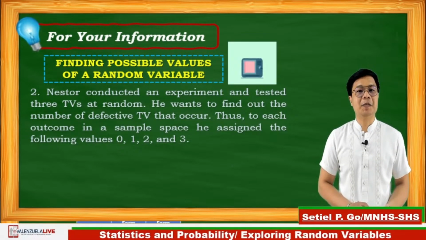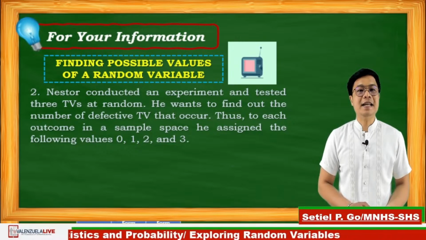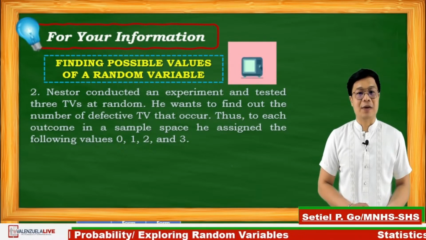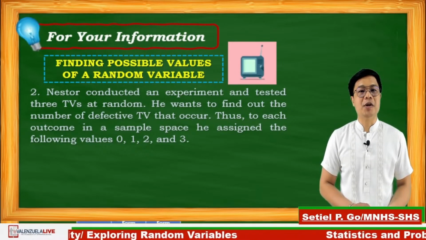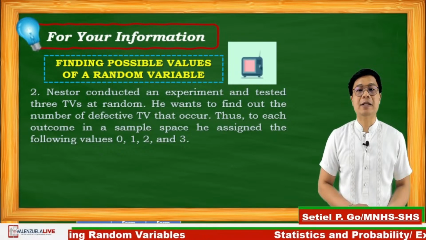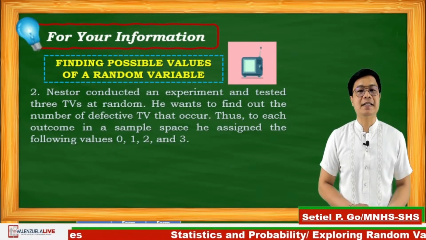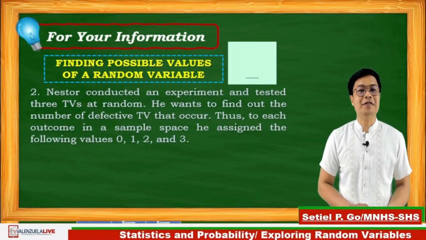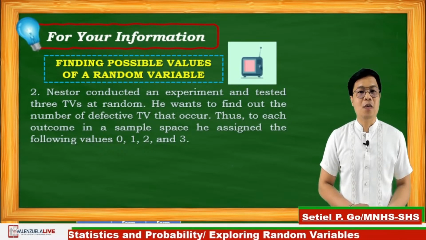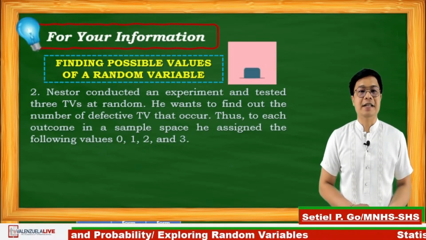Nestor conducted an experiment and tested 3 televisions at random. He wants to find out the number of defective television that occur. Thus, to each outcome in a sample space, he assigned the following values 0, 1, 2, and 3.